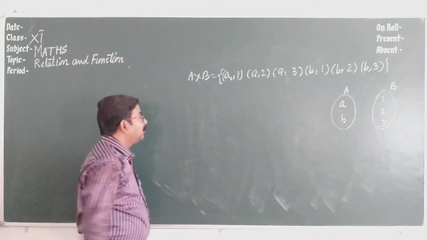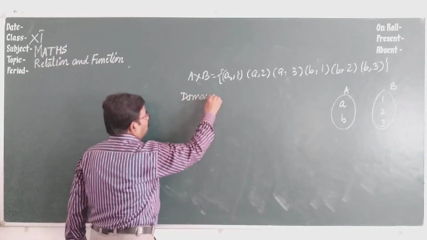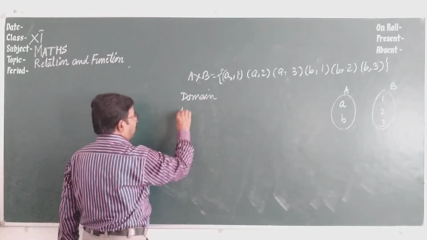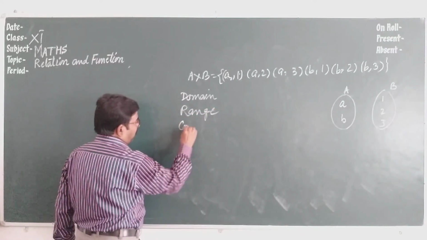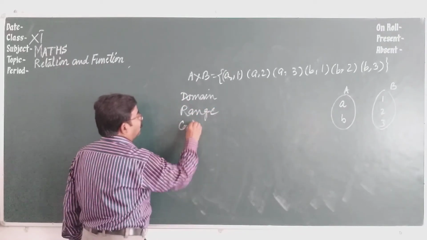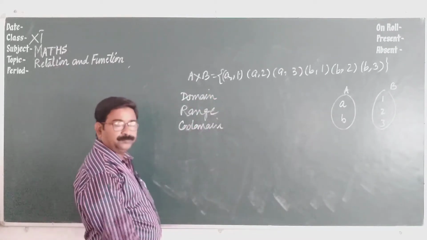See, we have the word domain, a word range, and another word codomain. Three words.